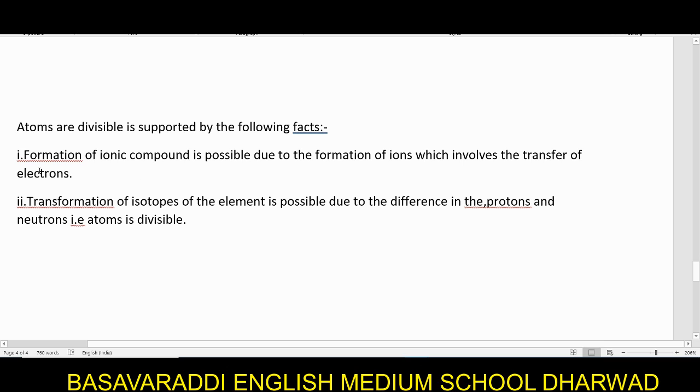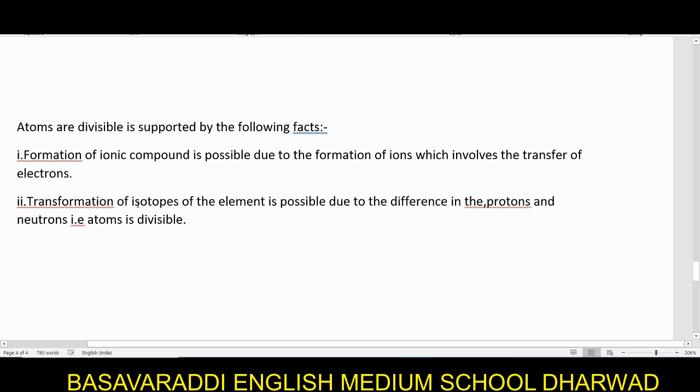One more fact is the existence of isotopes. Isotopes are the ones which have the same atomic number but different atomic mass.